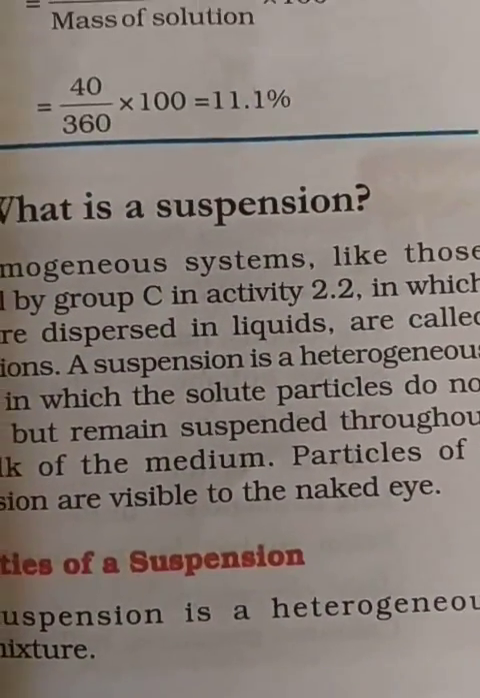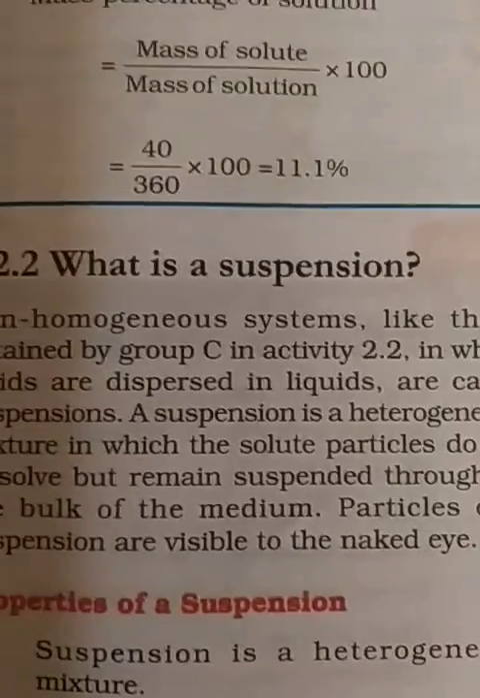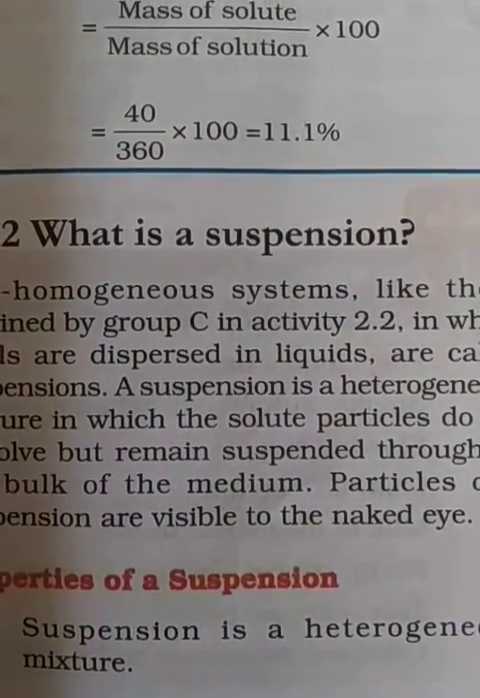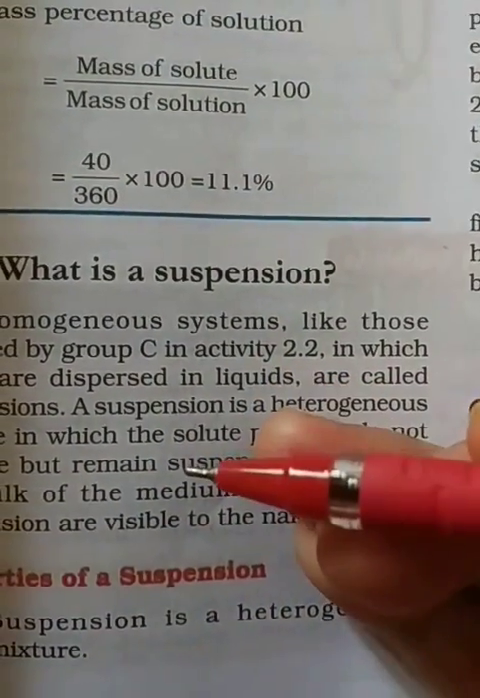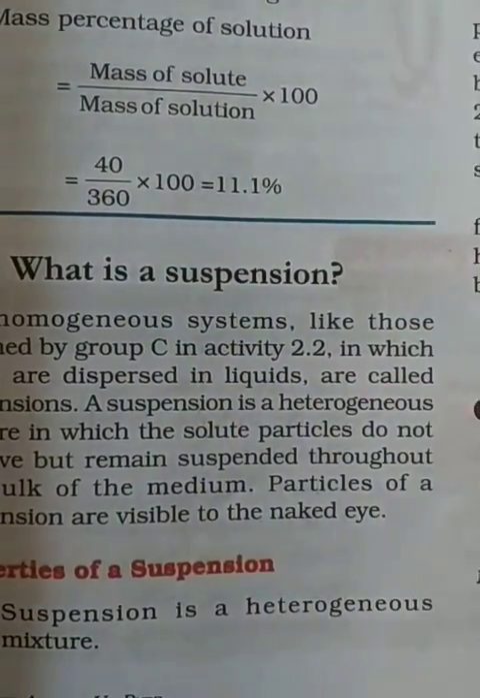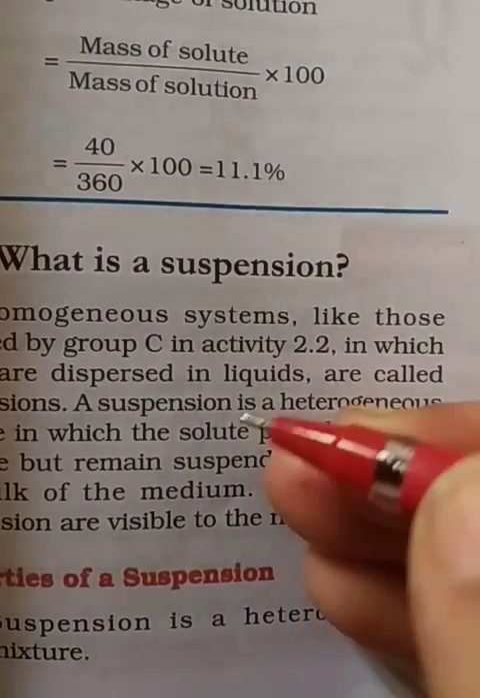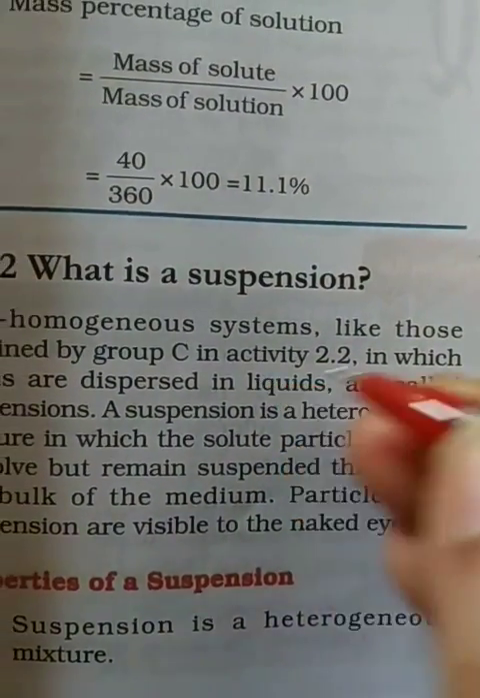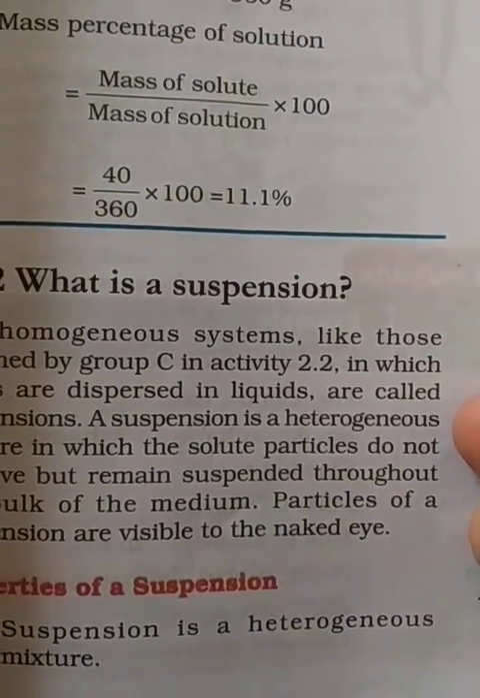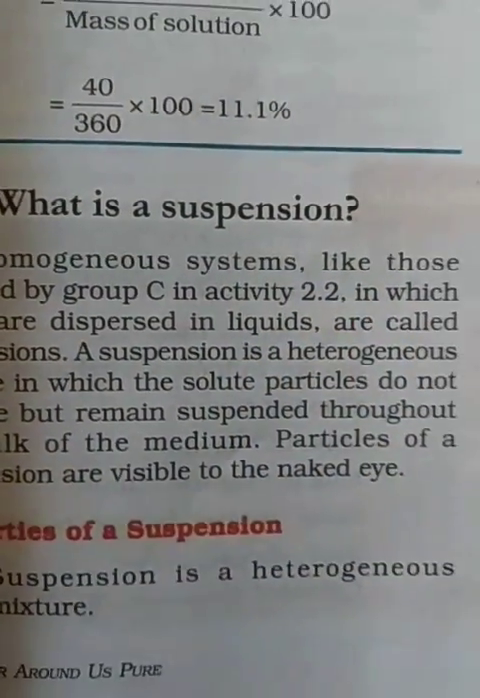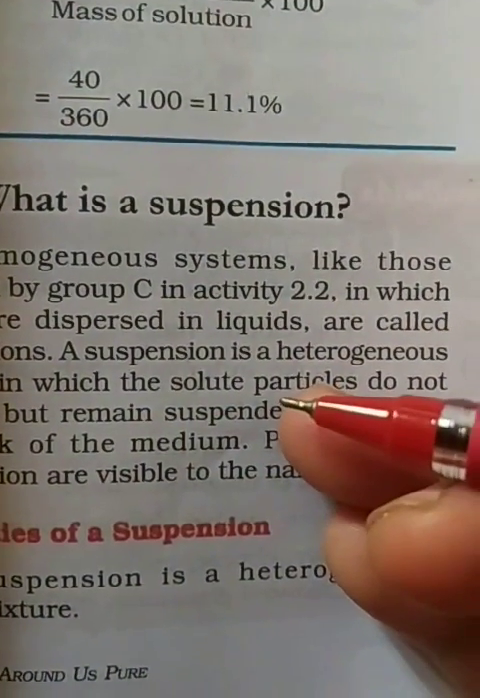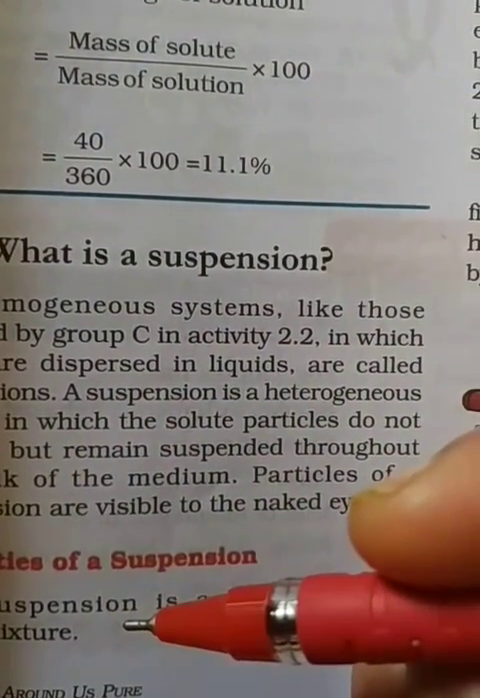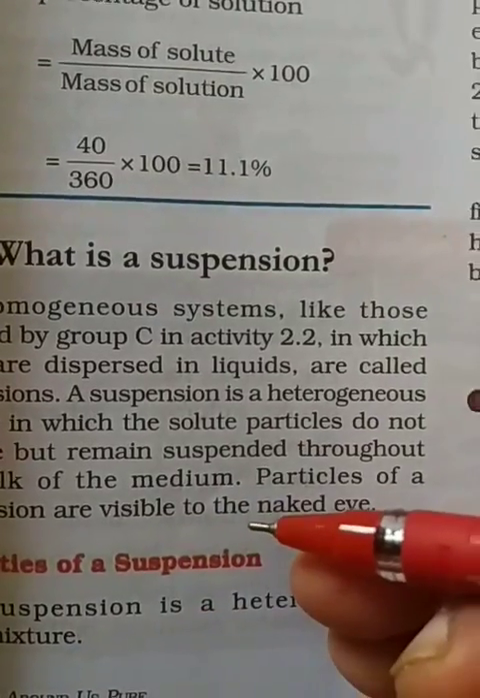Suspension. What is a suspension? A suspension is a heterogeneous mixture in which solute particles do not dissolve. Heterogeneous means we can easily differentiate between solute and solvent. When the solute does not dissolve, we can see it. So a suspension is a heterogeneous mixture in which solid particles do not dissolve but remain suspended throughout the solvent. In other words, suspensions are non-homogeneous systems.